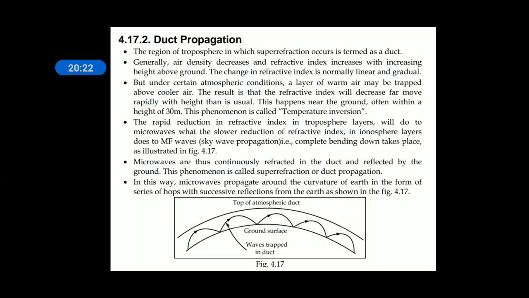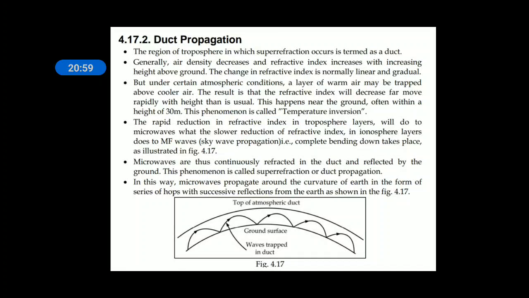In the ionosphere layers, the refractive index decreases slowly, whereas because of duct formation, the refractive index decreases rapidly.